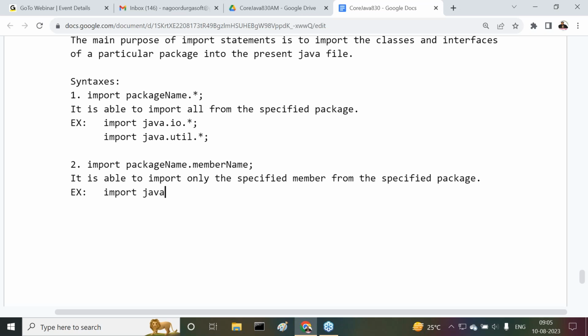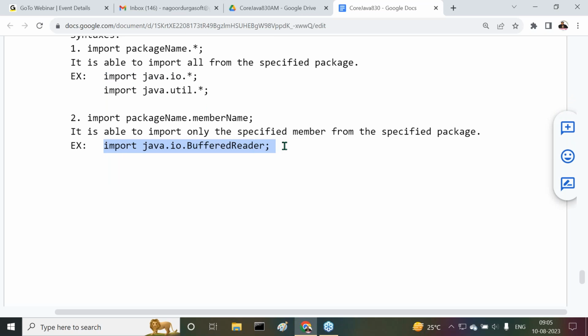Import java.io.BufferedReader. Understand the difference between these two. Import java.io.*. Import java.io.BufferedReader. Here, if we observe this statement, only BufferedReader is available to the present Java file from the java.io package. But if you observe this one, all classes and interfaces, including BufferedReader, are available to the present Java file. Get my point or not? So import java.io.*, now you can import java.io.BufferedReader.